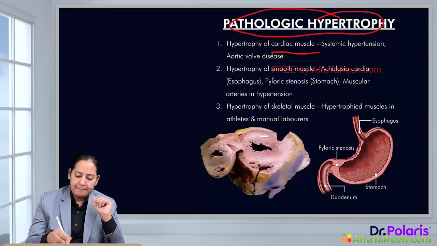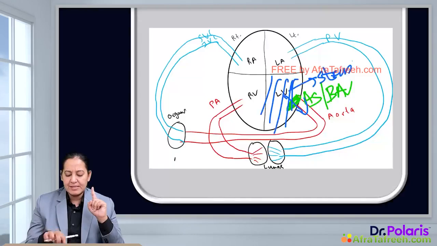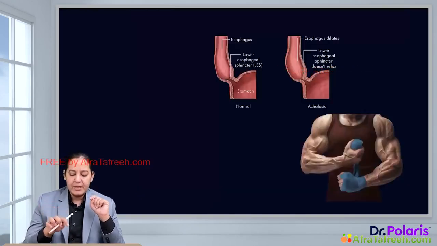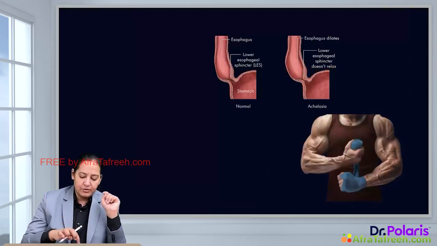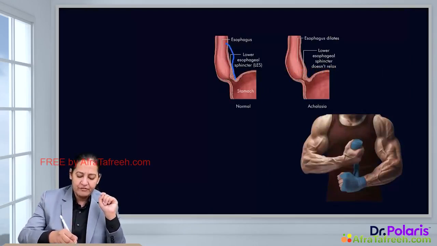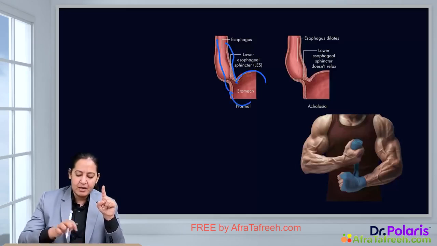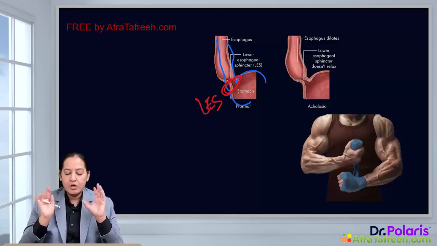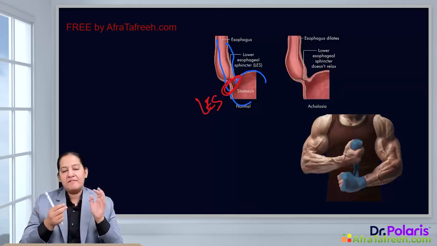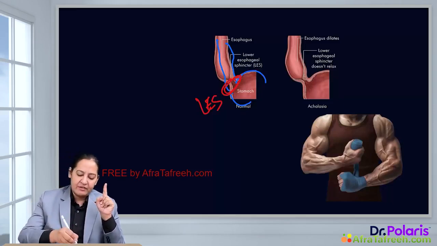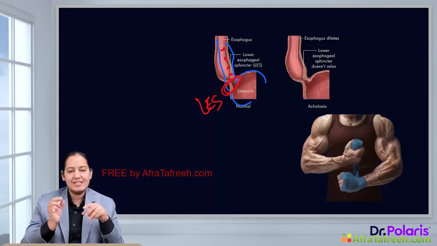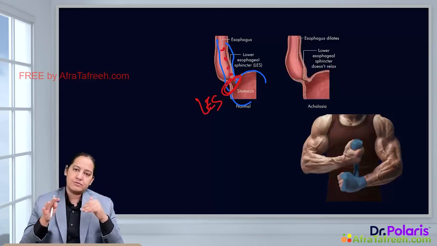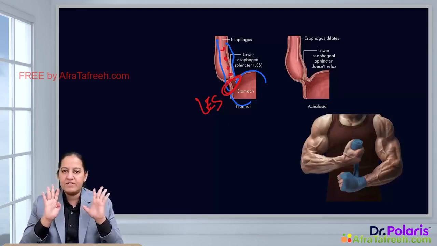Coming to smooth muscle, I will give you an example. See this diagram. Here, this is the esophagus and this is the stomach. At the junction of the esophagus and stomach, there is a sphincter known as the lower esophageal sphincter. Normally, this sphincter is always closed. But whenever we eat anything, when the food bolus is going down the esophagus, the sphincter opens and food passes from the esophagus into the stomach. This is a normal physiological phenomenon.